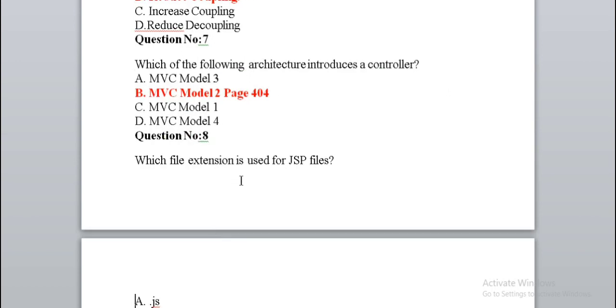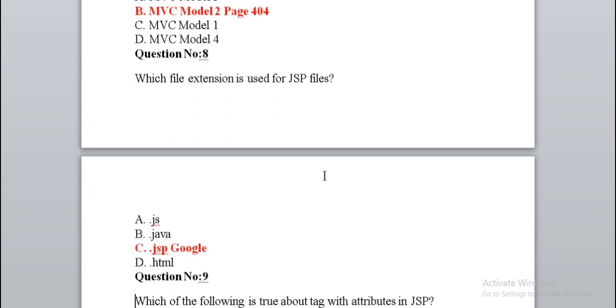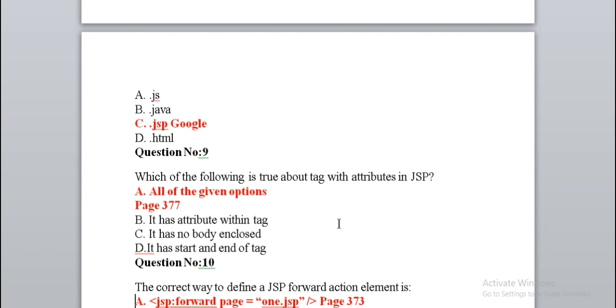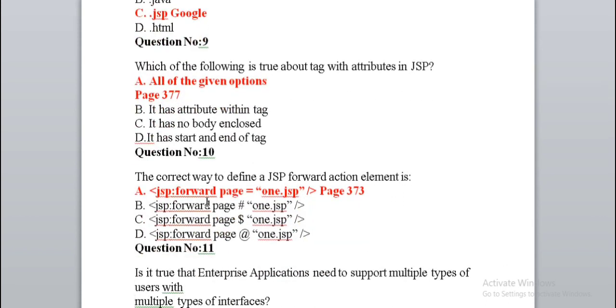Which file extension is used for JSP files? .jsp. Which of the following is true about tag with attributes in JSP? All of the given. It has attribute within tag, it has no body enclosed, it has start and end of tag. The correct way to define a JSP forward action element is right option A.